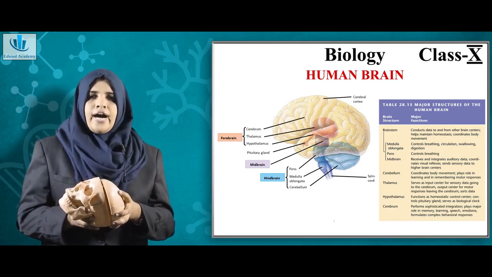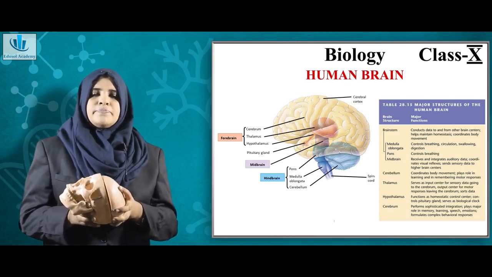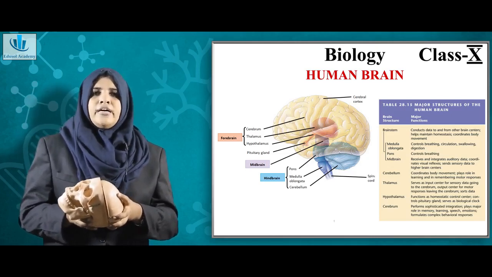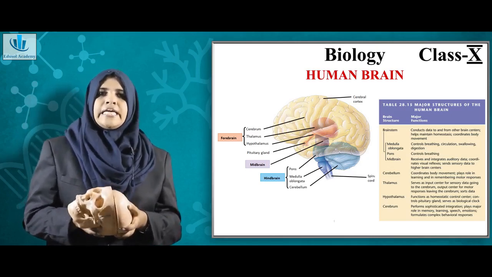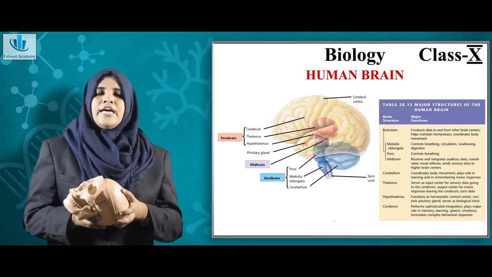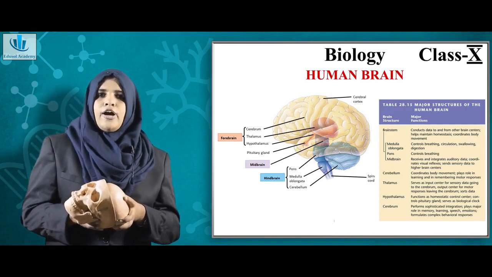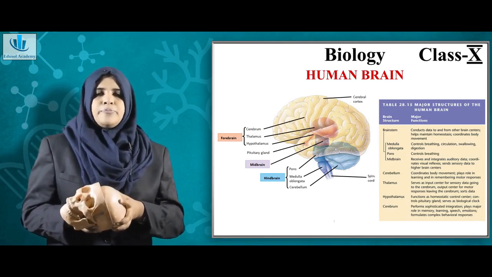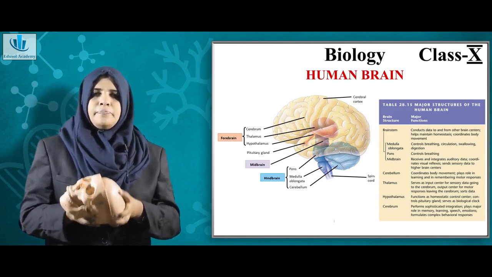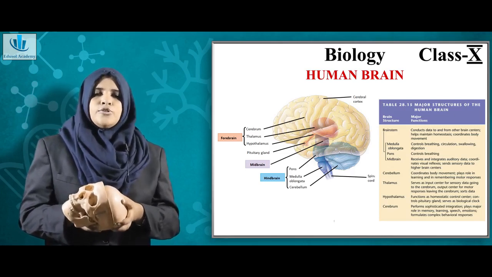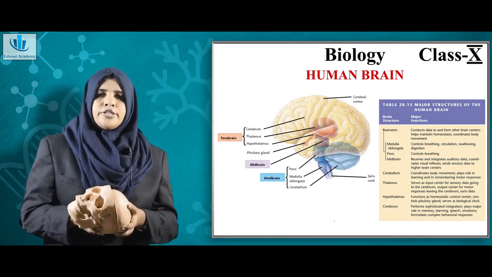Coming on to the hindbrain part, the hindbrain is mainly important for involuntary movements. When I say involuntary movements, it means movements which are not under your control, just like your heartbeat, or the process of digestion. All these movements are not under your control.